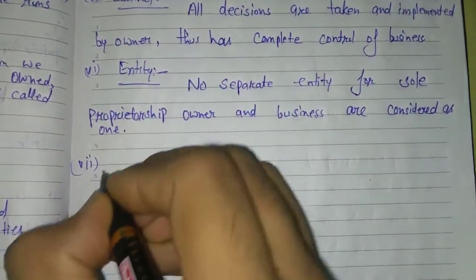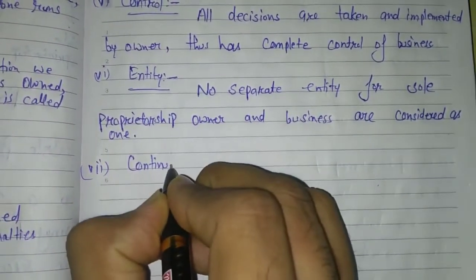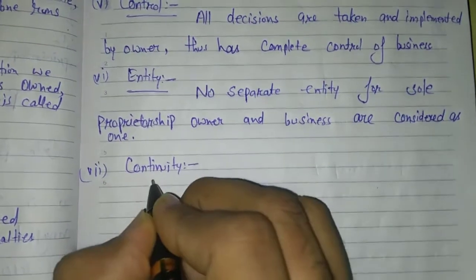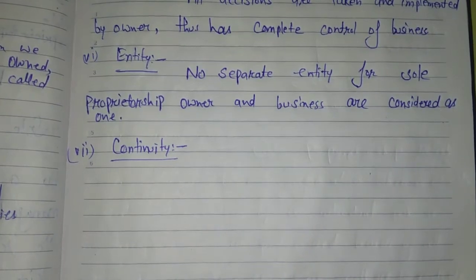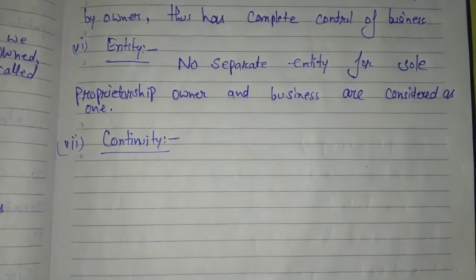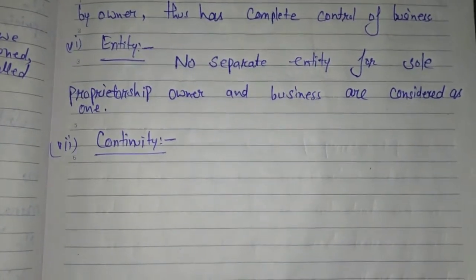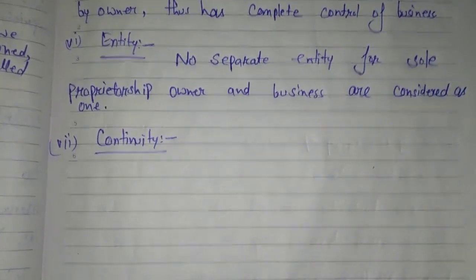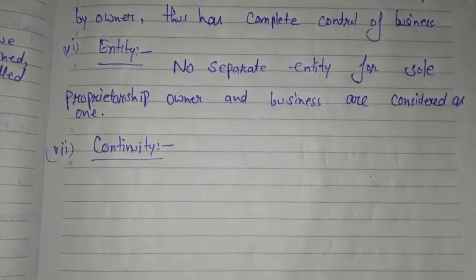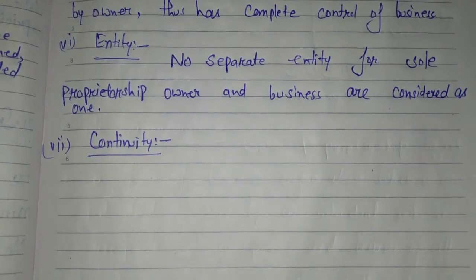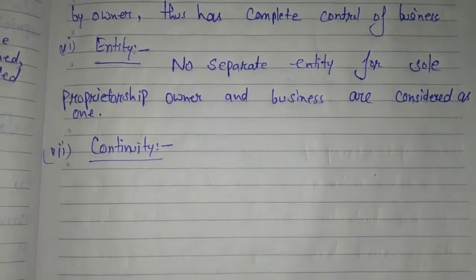Next is continuity. You know that in the sole proprietorship, only one person is the owner of the business. So the business will continue on the wish of the owner, or during the lifetime of the owner, if that business has not been transferred to any other person such as their nominee or family member.